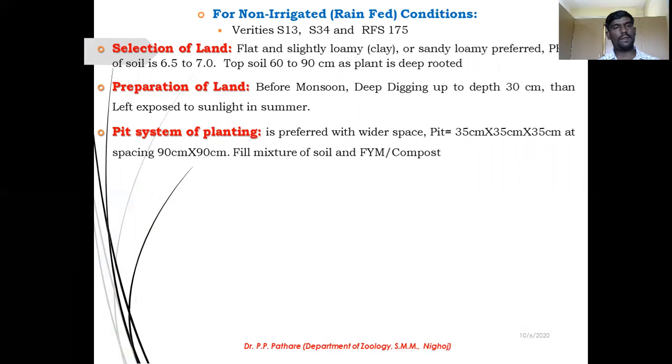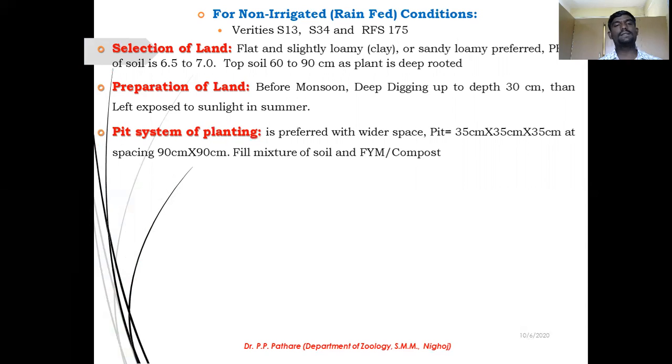Next one that is very important, the pit system for planting. It prepares a well-spaced area for the mulberry plant. So you can always focus on your pit system. In that, you know, the pit measures about 35 centimeters by 35 centimeters by 35 centimeters in size. This space is optimum for the mulberry plant.